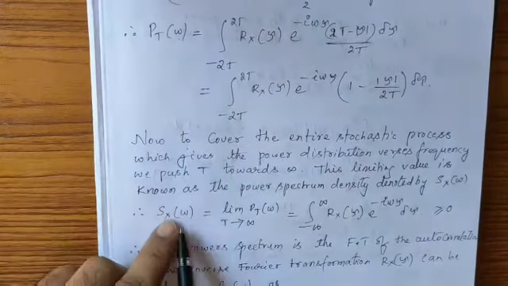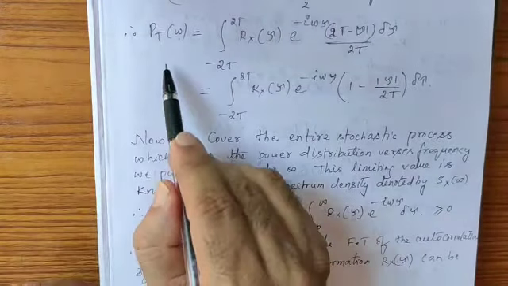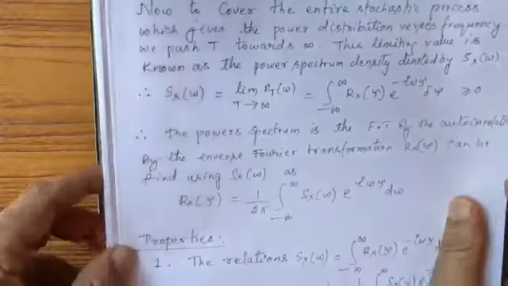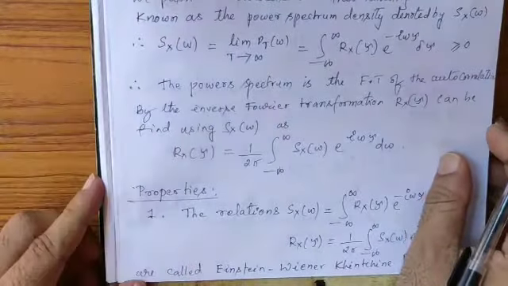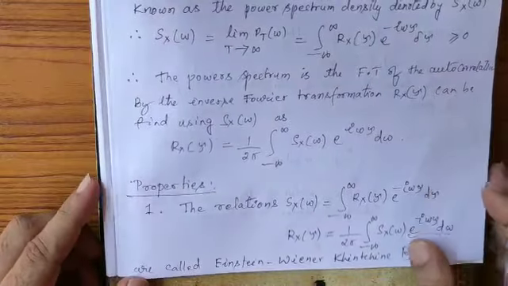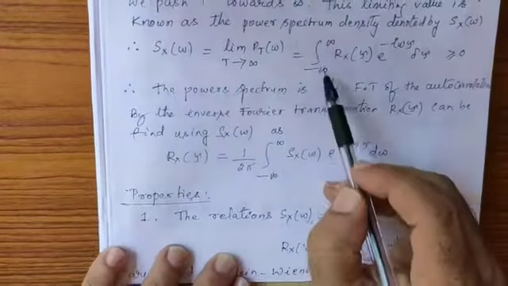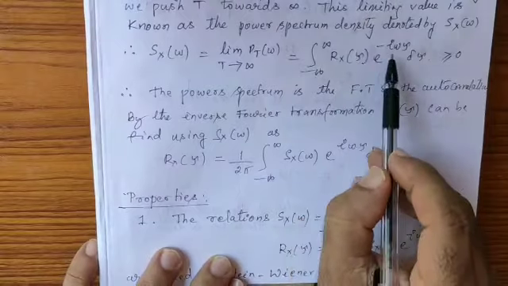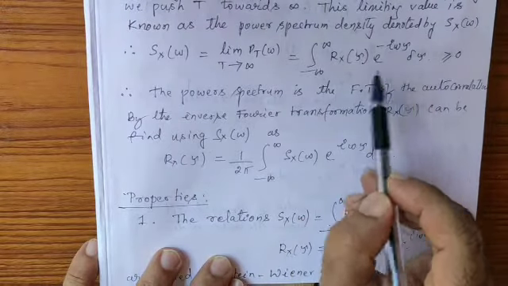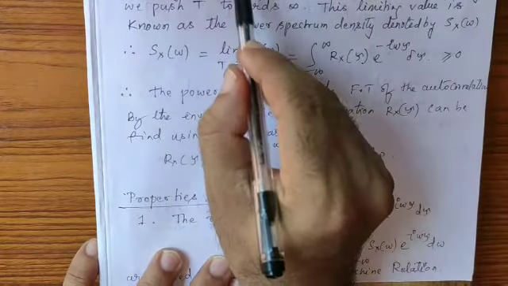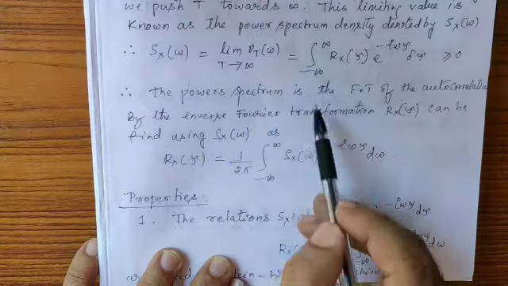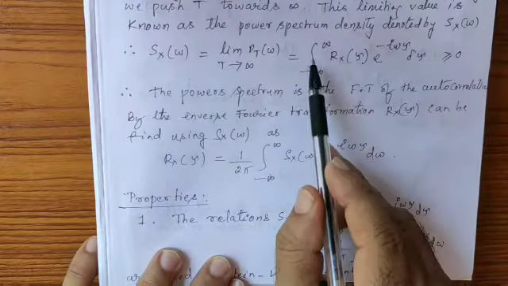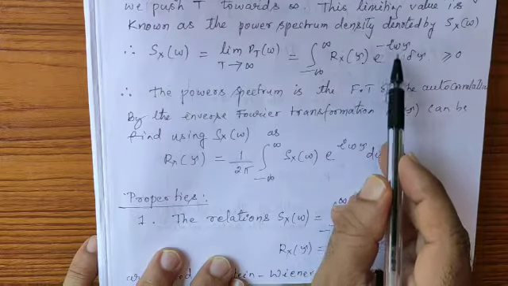Sx of omega is the limit of Pt of omega as t converges to infinity, that is equal to the integral from minus infinity to plus infinity of Rx of tau e power minus j omega tau d tau. Why minus infinity? Because when t is infinity, you will find minus infinity here, and the upper limit is also infinity.